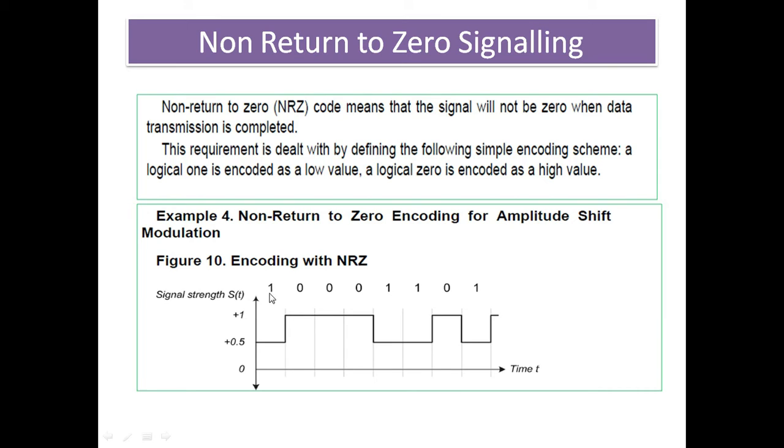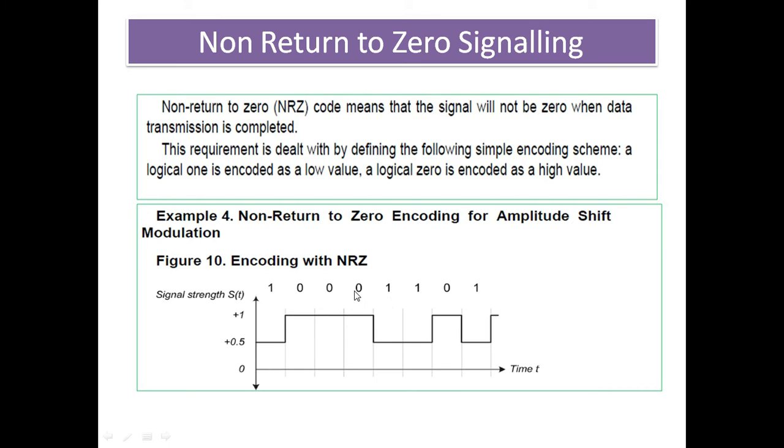Then your data is transmitted: for digital data 1, your voltage level is plus 0.5. Then at the transition from 1 to 0, your voltage level changes from 0.5 to 1, and this 1 volt maximum voltage remains here until the transition from 0 to 1.